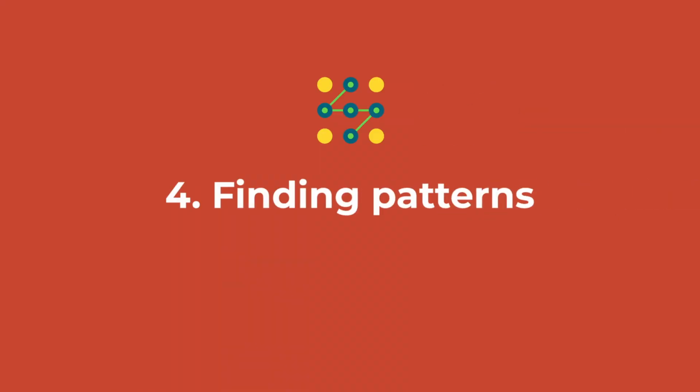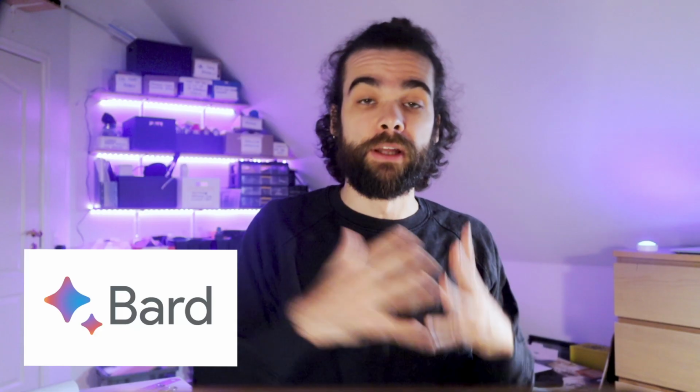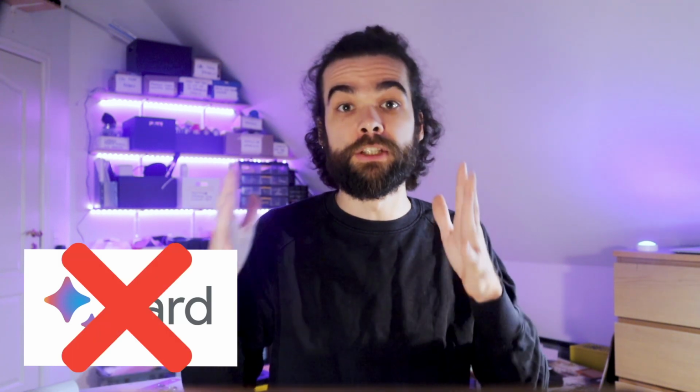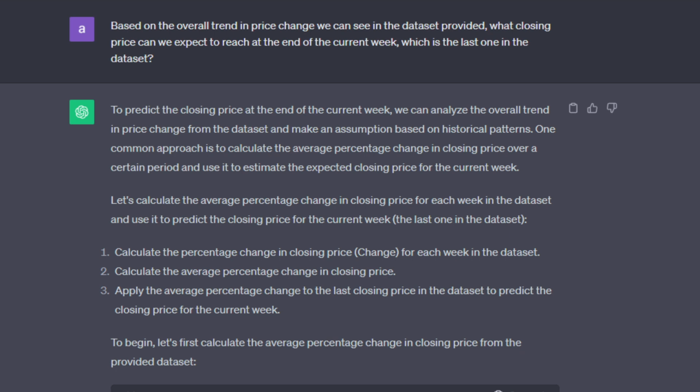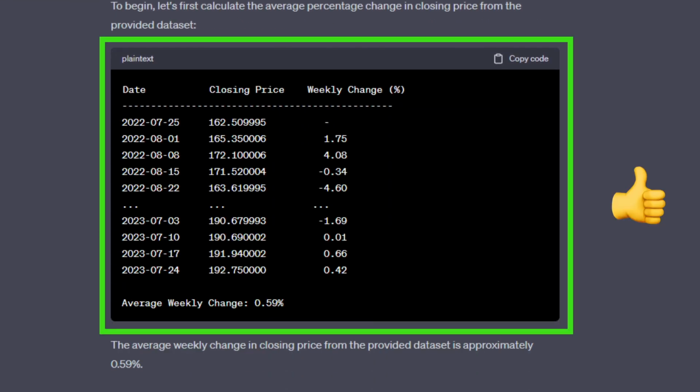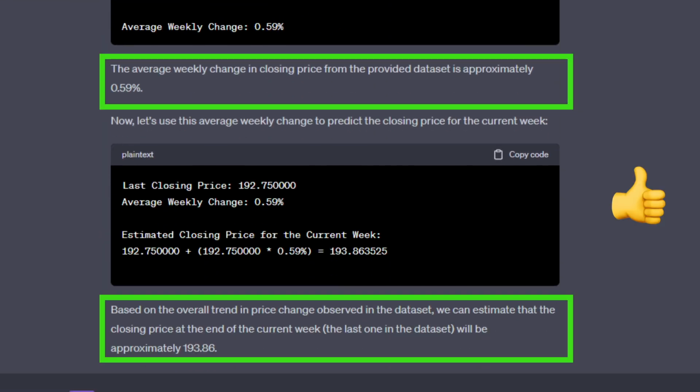And the last part of the experiment was about finding patterns. At this point, it was pretty clear to me that Bard was out of the race, so I only tried the following, which you're about to see, with ChatGPT. The goal was to try and identify some basic trends and patterns. I asked the AI what closing price we could expect for the current week based on historical data from the previous weeks, and it gave a pretty decent answer based on the average weekly change of the stock price, which is a good way to go about it.